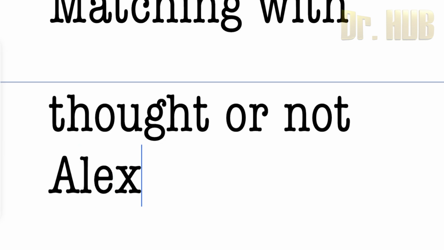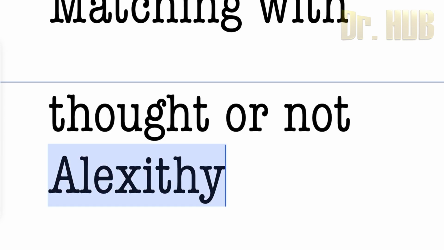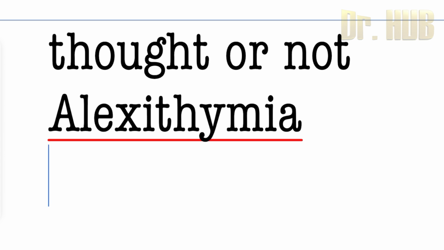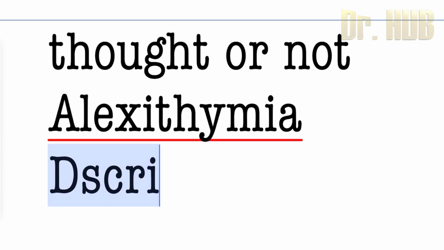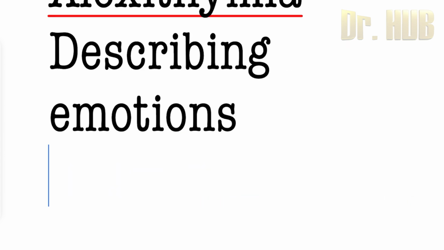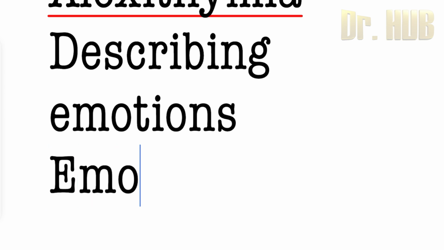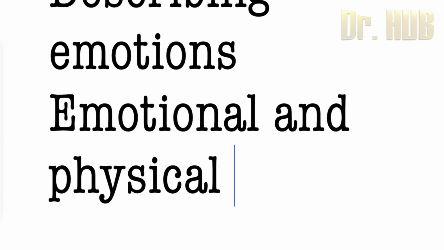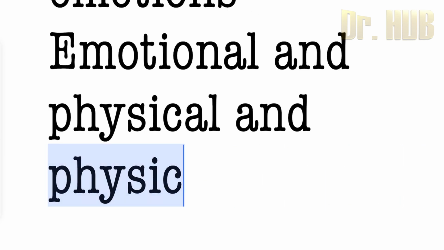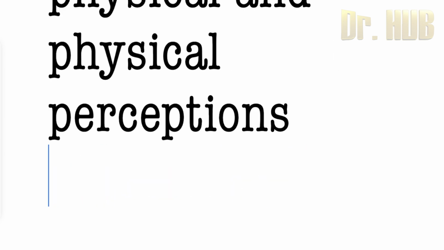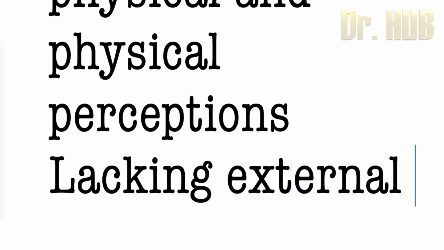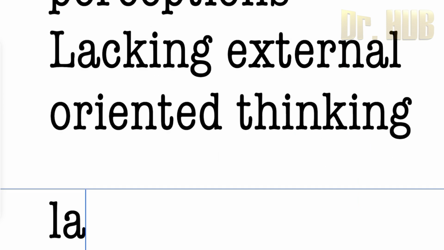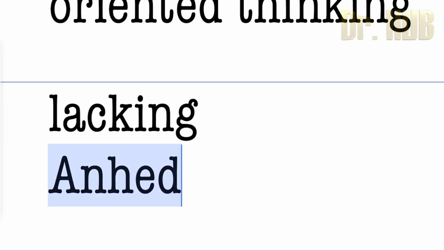Then looking at alexithymia. Alexithymia is difficulty in recognizing and describing the emotions. So describing emotions you find very much difficulty. It is difficulty in distinguishing the emotional and the physical perceptions, and lacking externally oriented thinking. Then moving on to anhedonia.